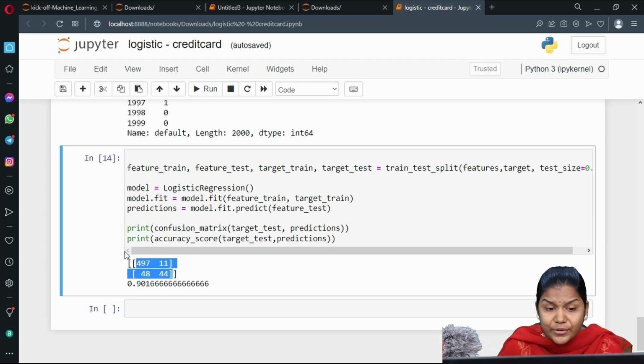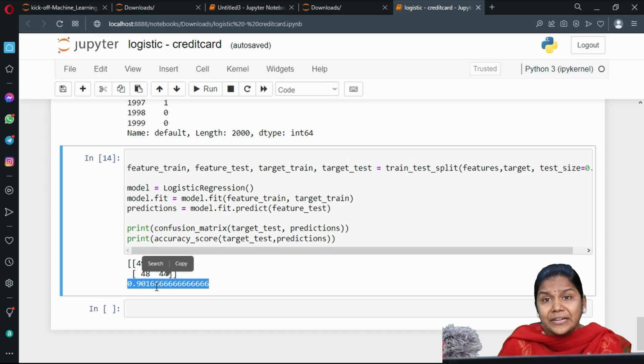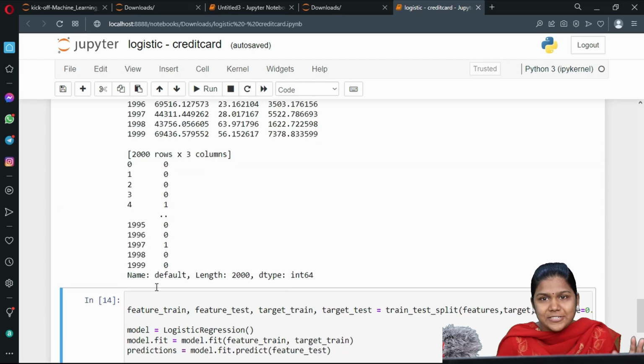Okay. What is the accuracy score I got? 0.90. It means 90%. It means 90% accurately we are able to find the credit cards, that is, whether it is applicable or not. Whether that particular person can get the credit card or not. That is what the project is.